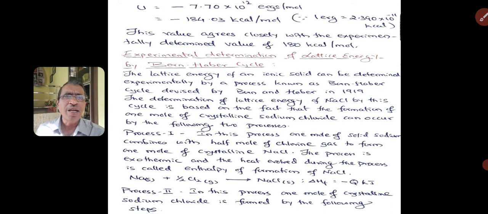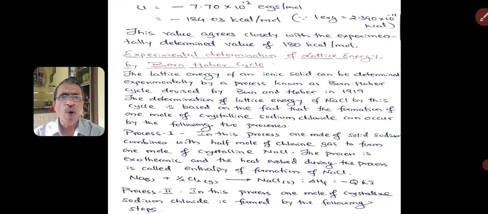There is another method to calculate the lattice energy experimentally, and this we call the Born-Haber cycle. The lattice energy of an ionic solid can be determined experimentally by a process known as Born-Haber cycle, devised by Born and Haber in 1919. The determination of lattice energy of sodium chloride by this cycle is based on the fact that the formation of 1 mole of crystalline sodium chloride can occur by the following two processes.